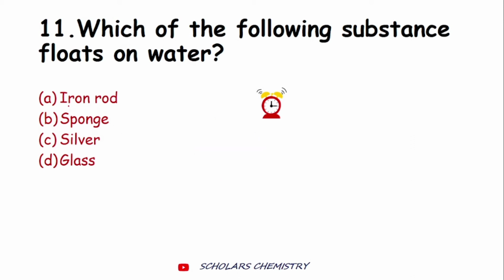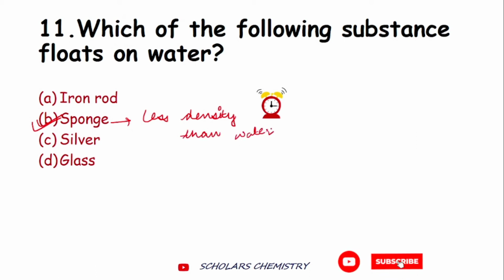So the correct option is sponge because sponge has less density than water. Either I can say sponge has less density than water, or I can say that its mass is very less. That is why sponge floats on water. So the basic reason is density only, that sponge is lighter than water. That's why sponge floats on water. So this is the answer, option number B.